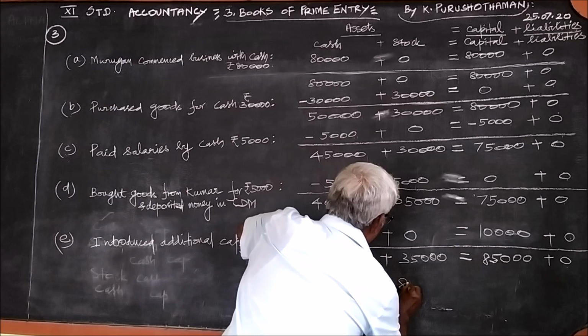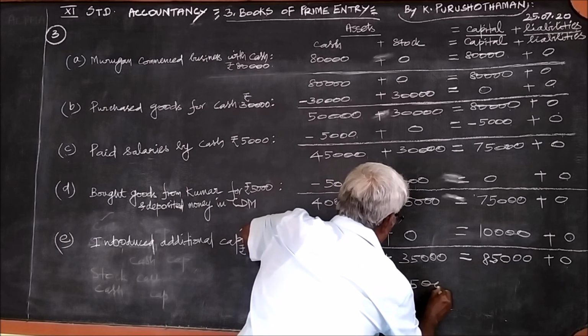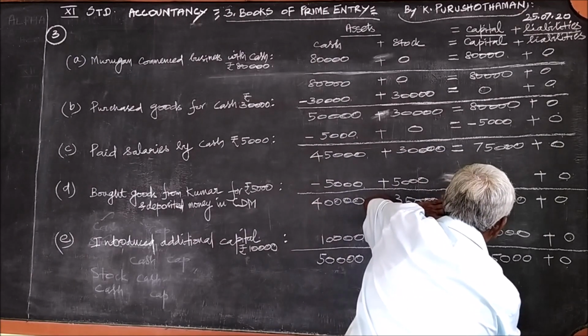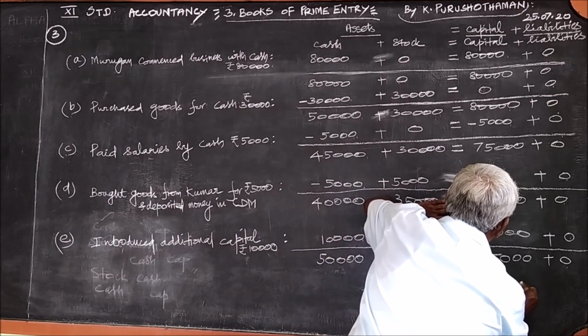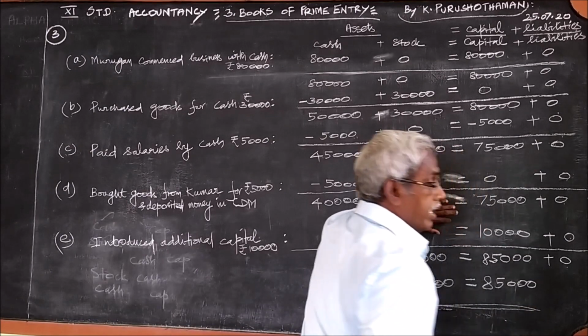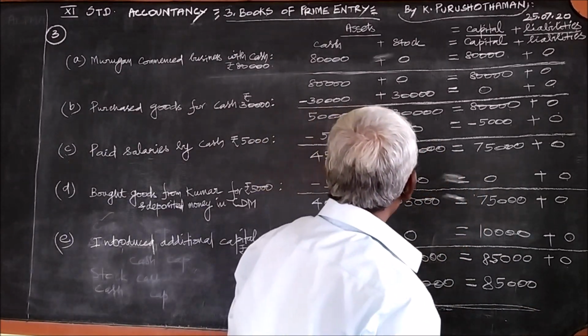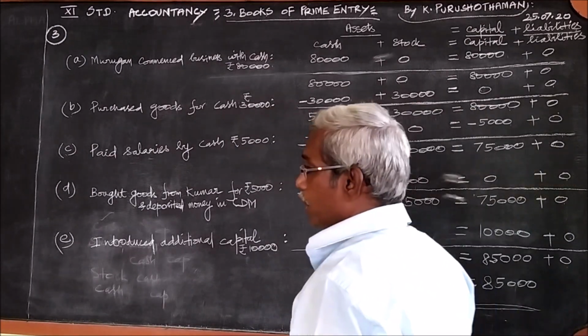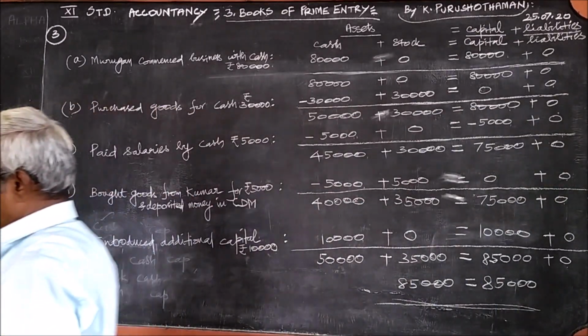Left hand side 85,000 equal to right hand side also 85,000. Like this you should get the same total on both the sides. Then alone what you have done is correct.